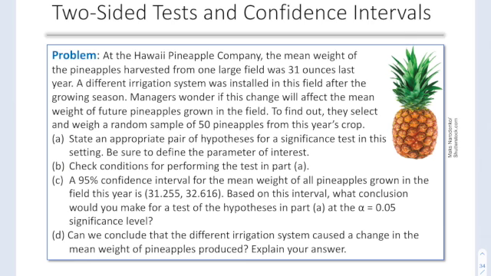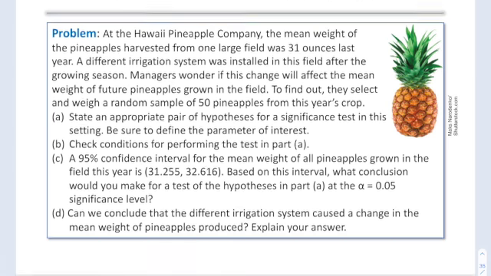Part A is stating the appropriate hypotheses and defining a parameter of interest. Part B is checking the conditions. Part C is an interval that was actually calculated, and so what conclusion could you make for your hypothesis test based on the interval? And then Part D is, can we conclude that the different irrigation system caused a change in the mean weight?